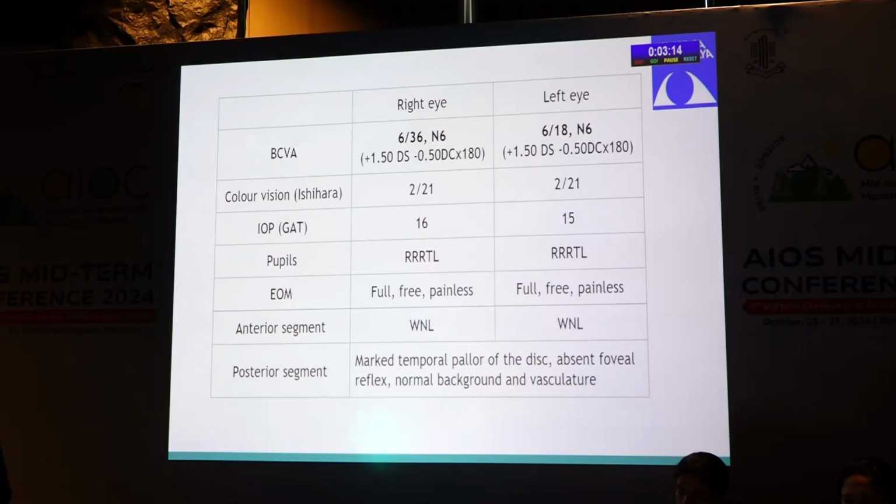Her color vision was 2/21 in both eyes. Her applanation tonometry showed pressures of 16 in the right eye and 15 in the left eye. Pupils were round, regular, reacting to light in both eyes, and extraocular movements were full, free, painless. Anterior segment examination was within normal limits, but the posterior segment showed a marked temporal pallor of the disc, absent foveal reflex, and a normal background and vasculature.